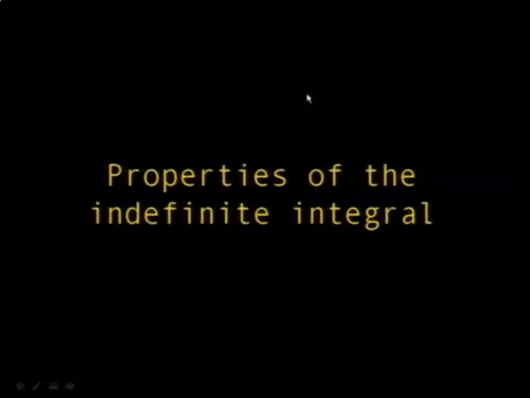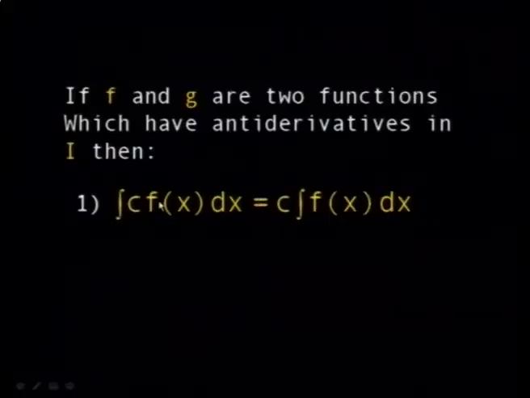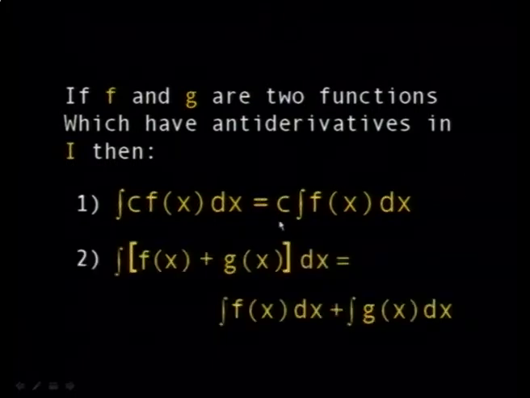Now, again, some properties of the indefinite integral. If f and g are two functions which have antiderivatives on an interval I, then it is natural that when you multiply the function by a constant, you multiply the integral by the same constant. In other words, you just carry on with the integral and then multiply it with the constant.